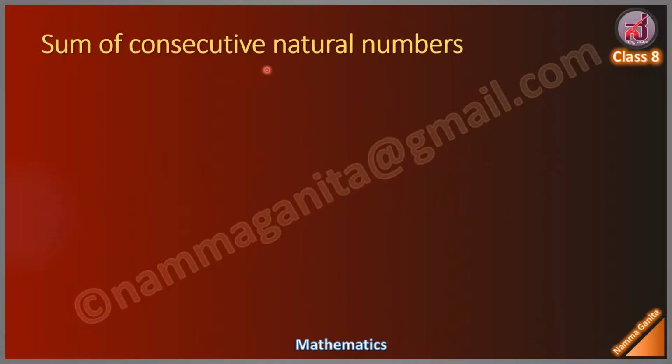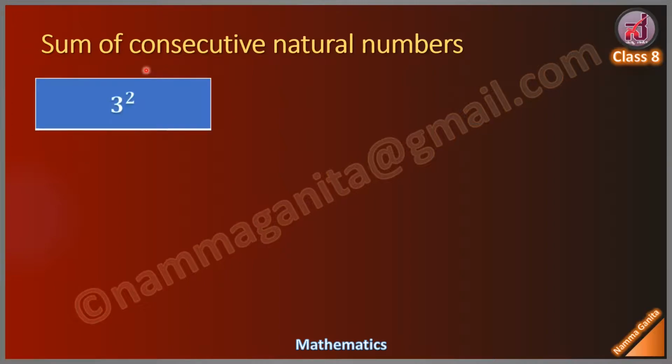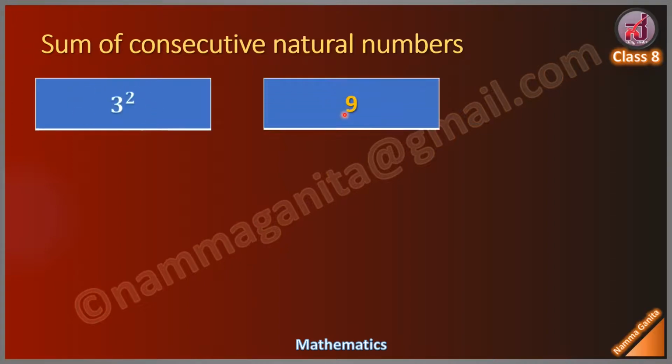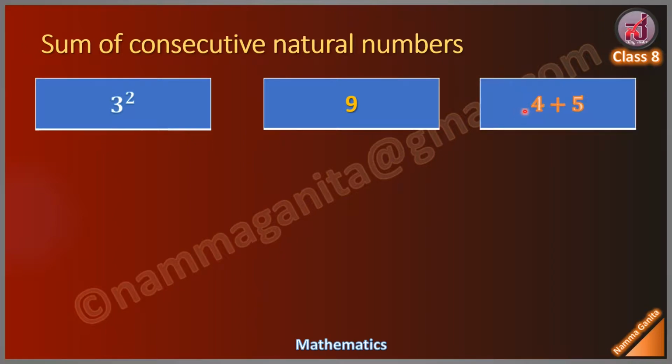Sum of consecutive natural numbers. Okay, consider square of 3. 3 square is 9. We can write 9 as sum of two consecutive natural numbers. We can write 9 as 4 plus 5.